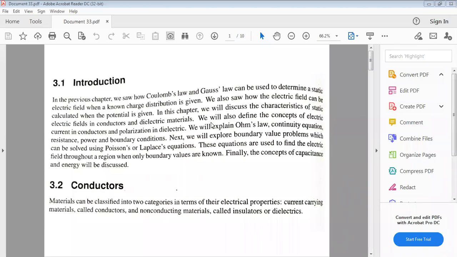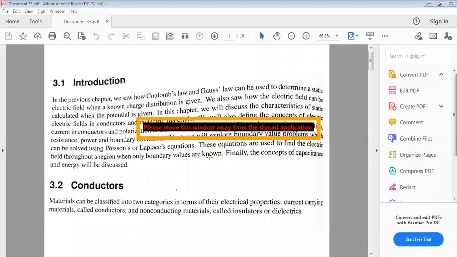In yesterday's class, we discussed magnetostatics, right? By Ampere's law and their applications. In today's class, we will discuss the different materials.